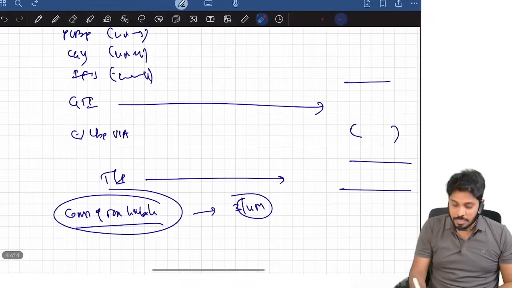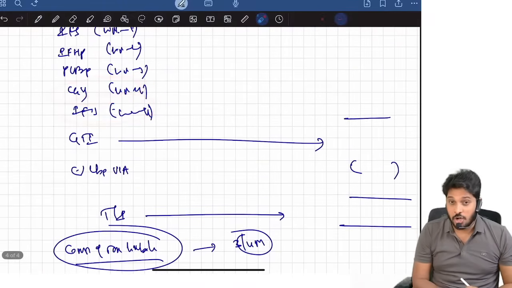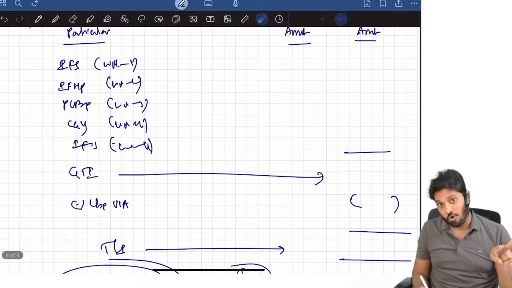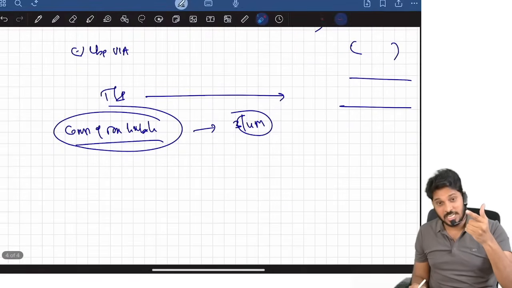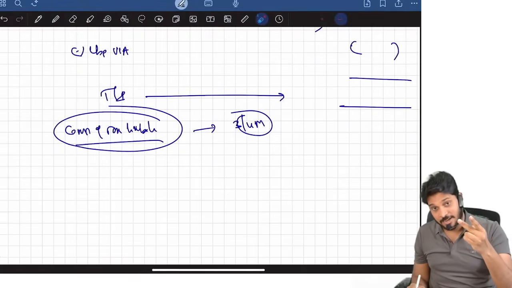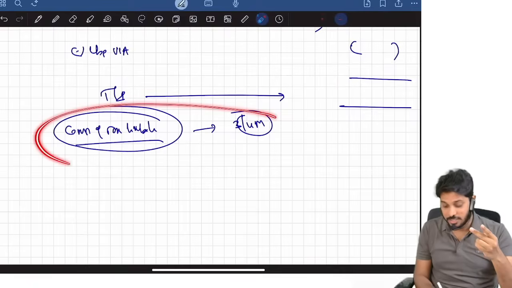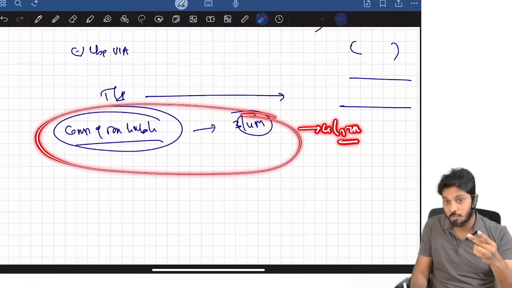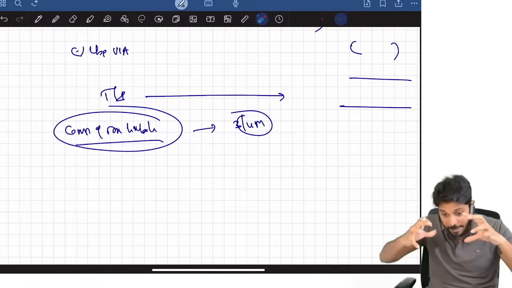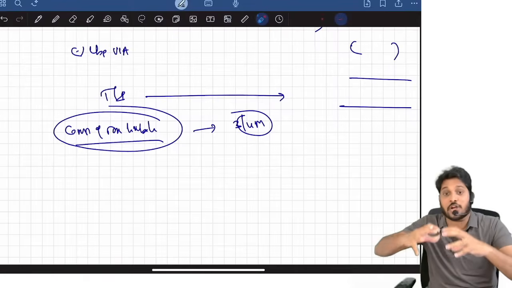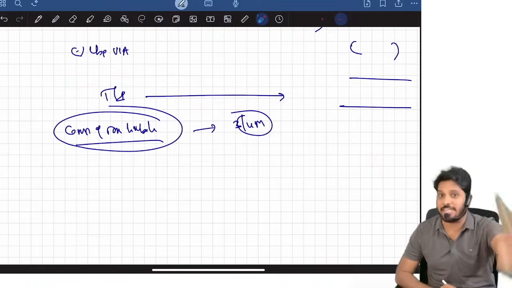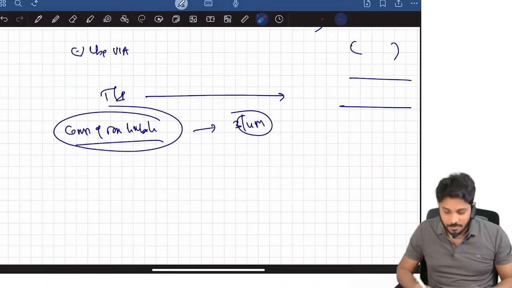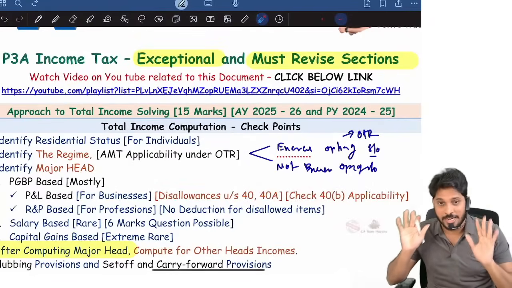For example, if special incomes, capital gains, lottery income are involved, and total income is more than 1 crore or more than 50 lakhs, so surcharge is there, and special incomes are involved, and agriculture income is also involved, then tax computation will have 4 to 5 marks weightage. Depending upon the complexity of the problem and the composition of the total income, tax liability computation weightage will vary. Are you clear? Still, I'm only at the introduction stage.